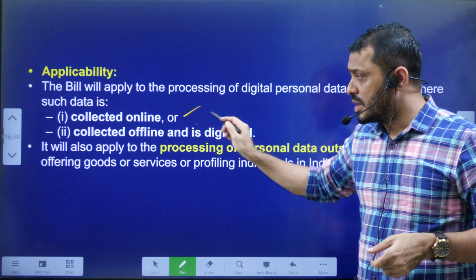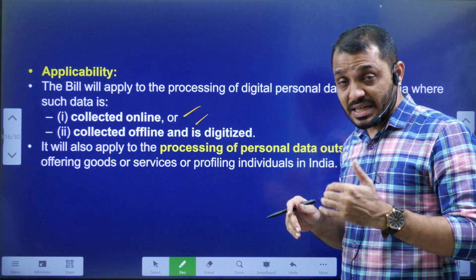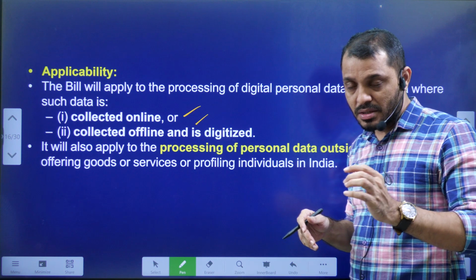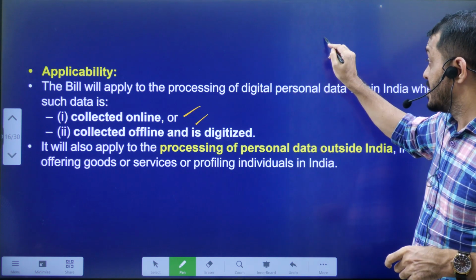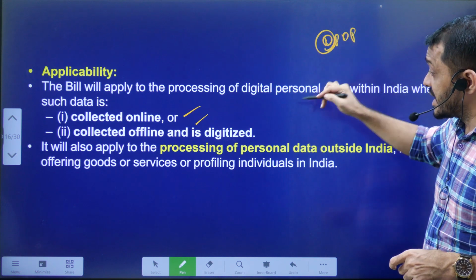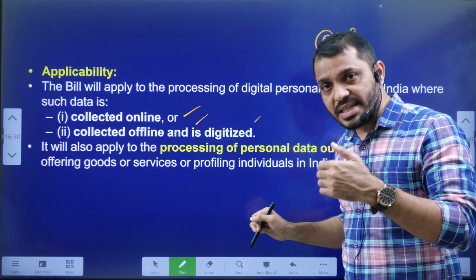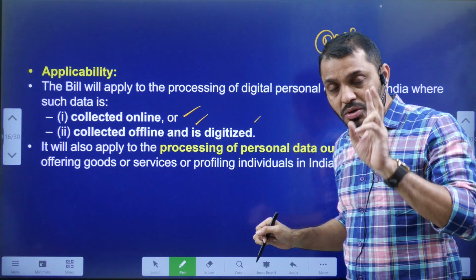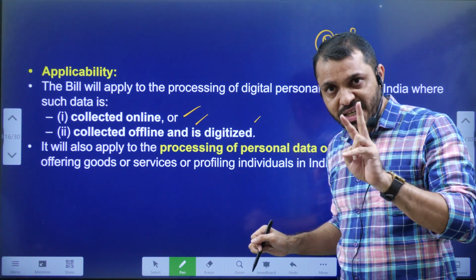This personal data protection bill is applicable to whom? It is applicable to both the data which is collected online as well as offline. Don't get mistaken that this applies only to digital personal data. Even though the data is collected offline, the data might be stored online. So it applies to both online as well as offline collection of the data.